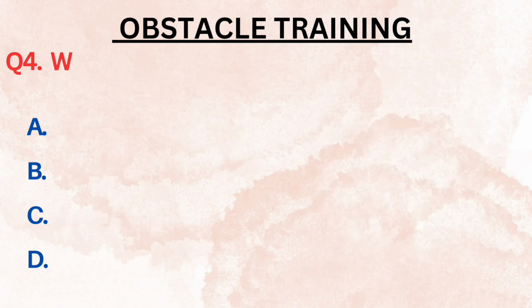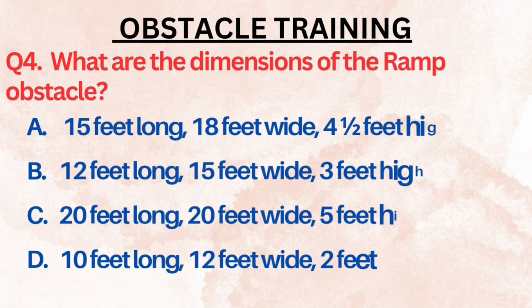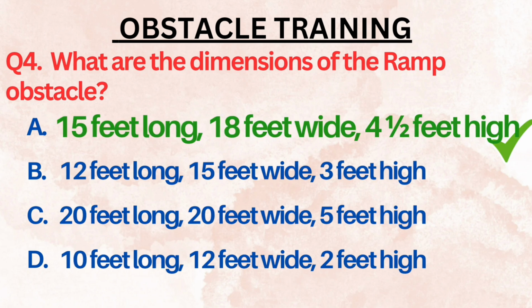The next question we have is, what are the dimensions of the ramp obstacle? एक रैम्प ऑब्स्टेकल की डायमेंशंस यानी कि उसकी लंबाई, चौड़ाई, ऊंचाई कितनी होती है? The options are, it is 15 feet long, 18 feet wide और 4.5 feet high, 12 by 15 by 3 or 20 by 20 by 5 or 10 feet by 12 feet by 2 feet. And the right answer is option A, it is 15 feet long, 18 feet wide and 4.5 feet high.